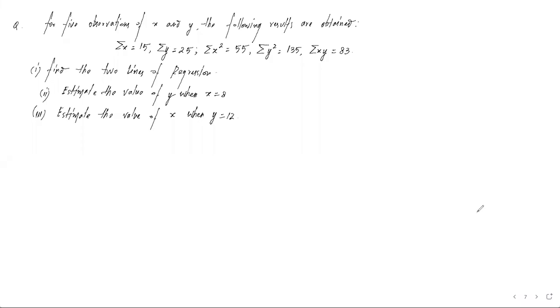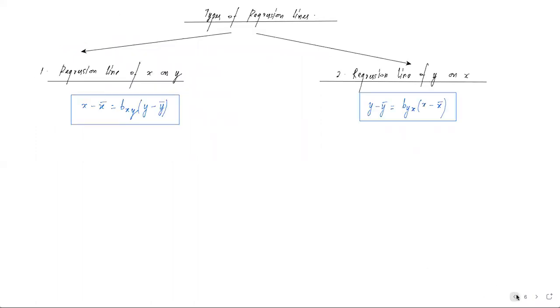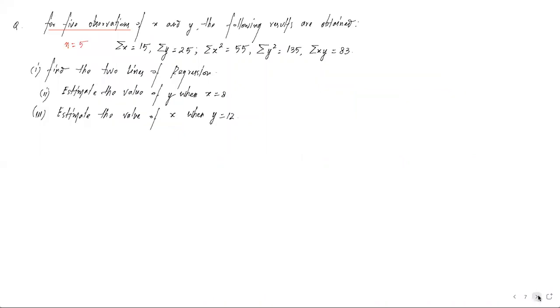So here you can see one question. The question goes as such: for 5 observations of x and y, the following results are obtained: summation x, summation y, summation x square, summation y square, and summation xy. The respective values are given, and with that they have given 5 observations, meaning the value of n is 5. Now the first question says find the 2 lines of regression. We know the 2 lines of regression means the regression equations, based on the formulas we just saw.